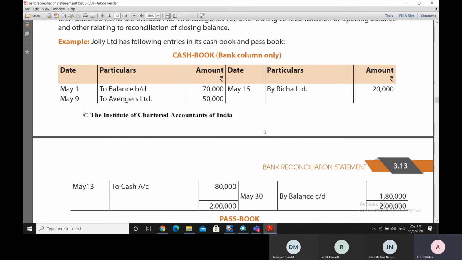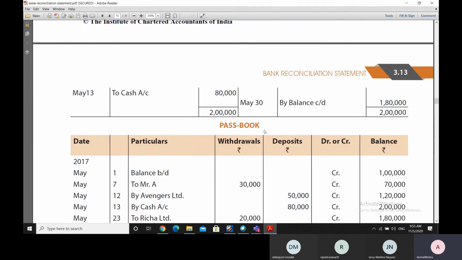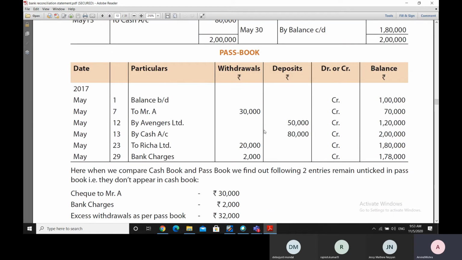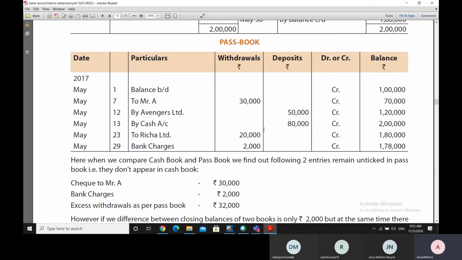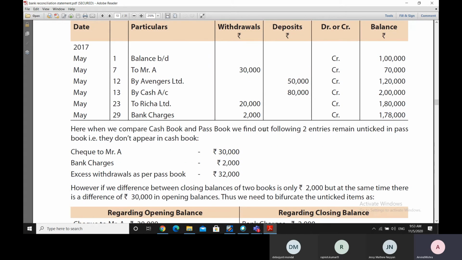We have to also see if the entries which are made, they are made on the correct side of the concerned book. For example, an entry, if it is to be made on the debit side, is not made on the credit side, and vice versa. So having checked all these aspects of the two books, we have to list out the causes of the differences.